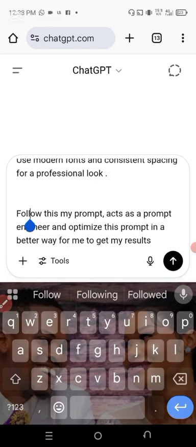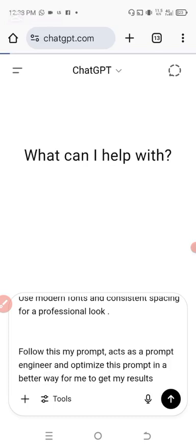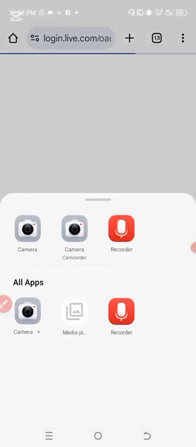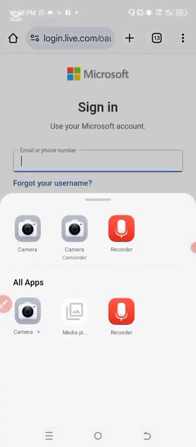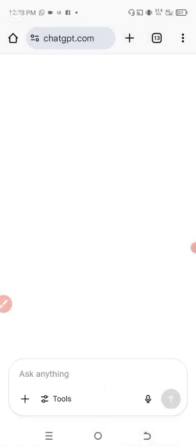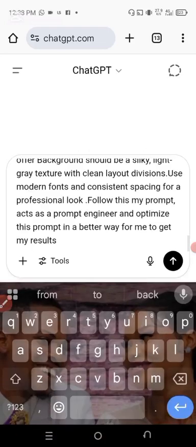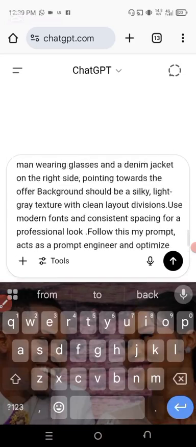Another interesting part, you can use a design. If you have a design flyer, you can use those design flyers. Can you see? I'm not signing in to Microsoft. Sorry. All right, let's continue. So I've told ChatGPT to follow this prompt as a prompt engineer and optimize it for me.